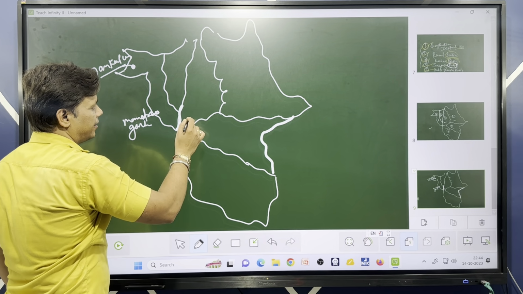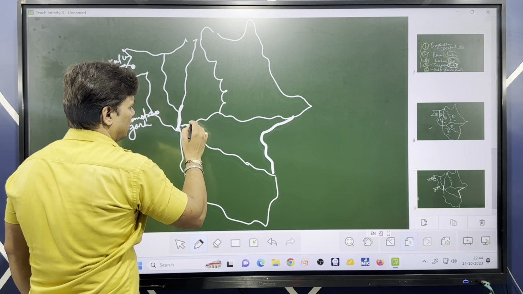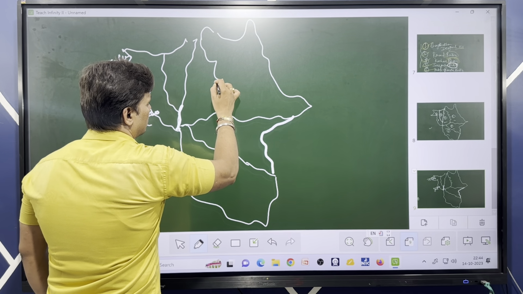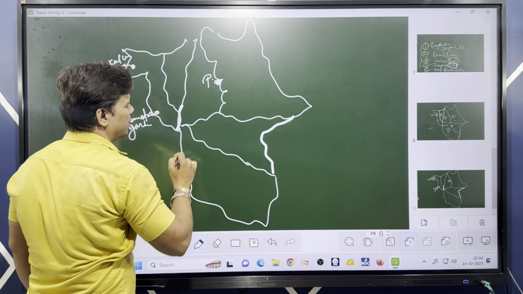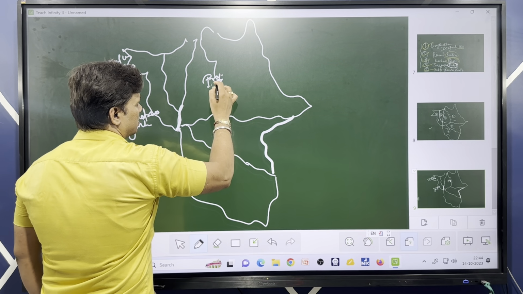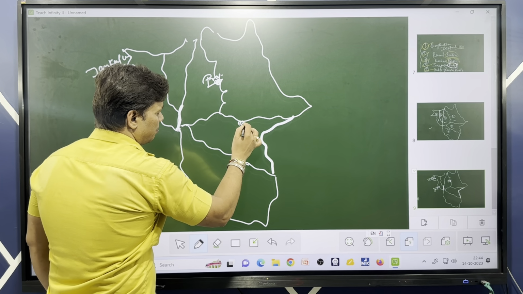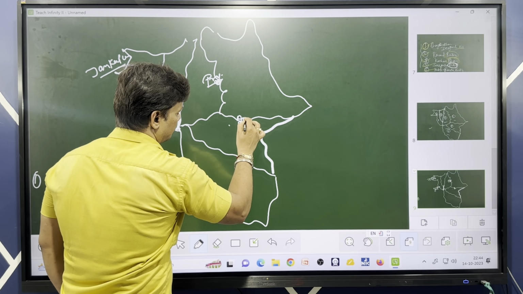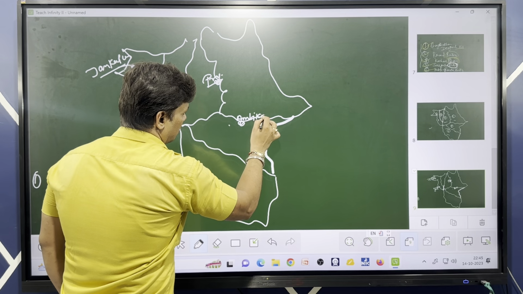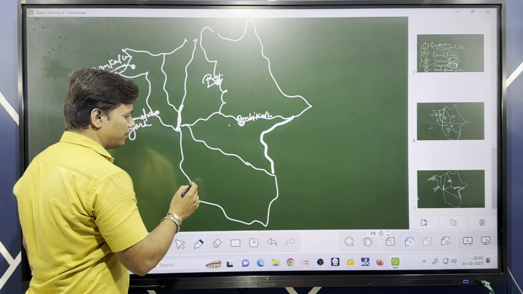This is complete, that is Korea. Now Pratappur, this is your Pratappur. Ambikapur, this is your Ambikapur.